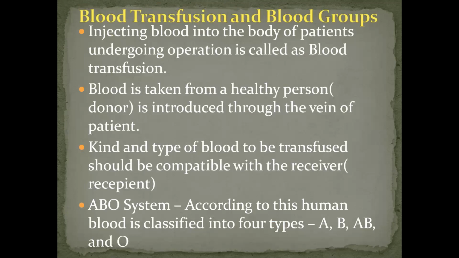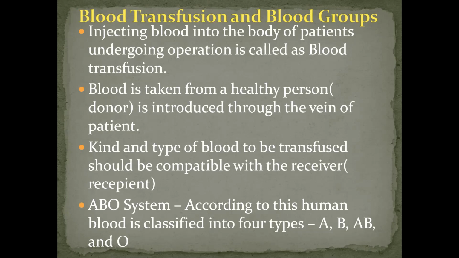Now, one more topic is there. In short, I wanted to just explain blood transfusion, and blood groups are also there. Sometimes this question may be asked. Now, what is blood transfusion? Injecting blood into the body of a patient undergoing operation or any other surgery, that is what we call blood transfusion. Blood is taken from a healthy person, whom we call the donor, and is introduced through the vein of the patient. Whatever blood we give for testing, or if it is injected in the body, that is done through the veins.